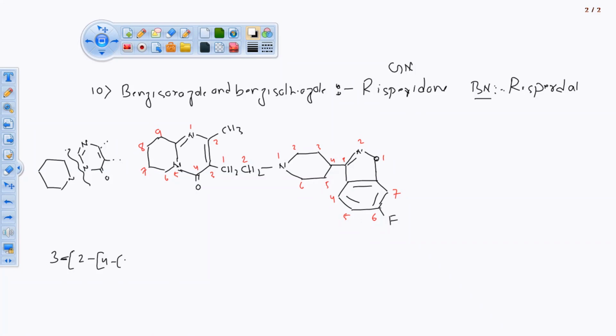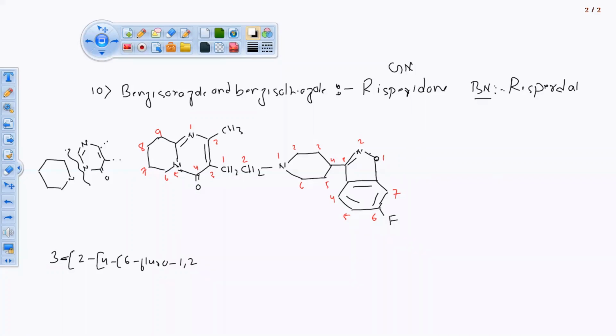On the sixth position we are having a fluorine atom. 6 fluoro. Then 1, 2, 6 fluoro. On the first and second position, of course, we are studying the example of benzisoxazole and benzisothiazole. Otherwise the whole moiety is the same, only the difference is that in place of the oxygen atom we would have a sulfur atom over here.